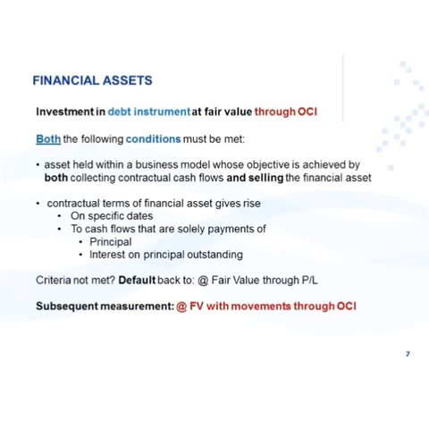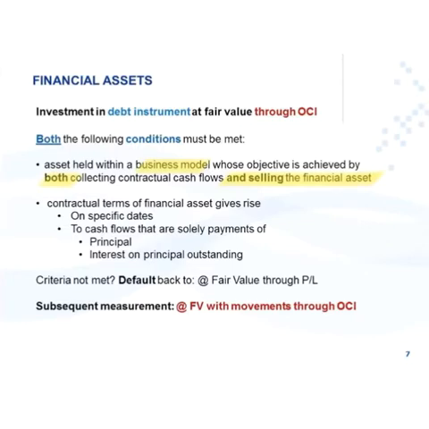The asset must be held within a business model whose objective is achieved by both. Note the difference between the previous and this categories. To collect contractual cash flows by holding the asset and selling the financial asset. So your business model is twofold: holding it and selling it.